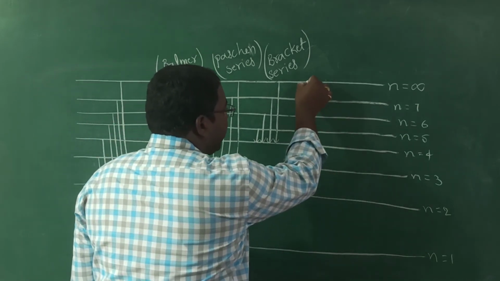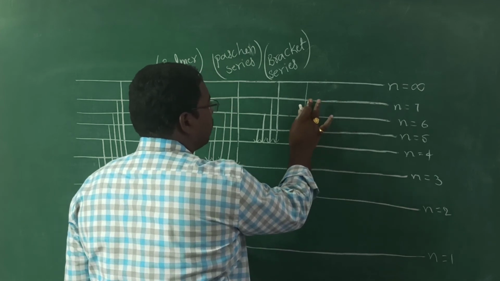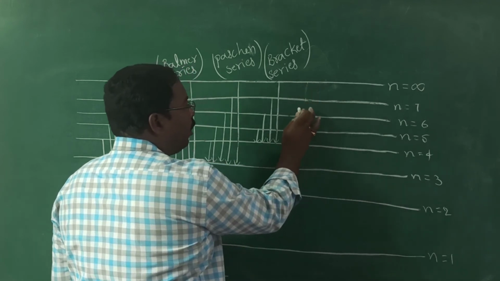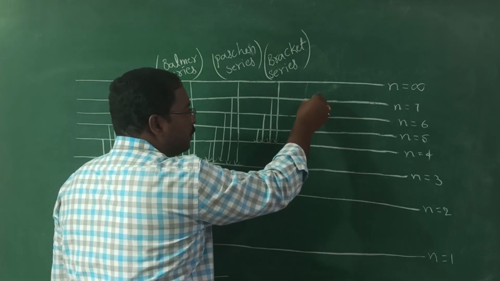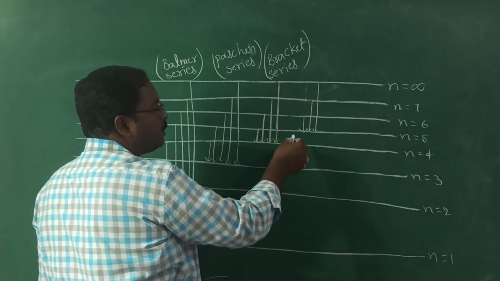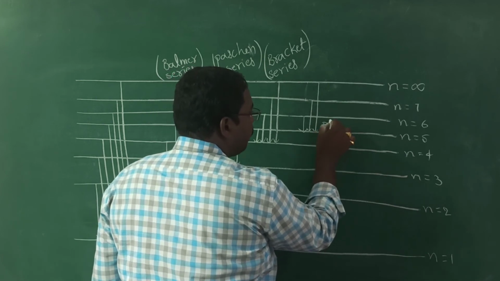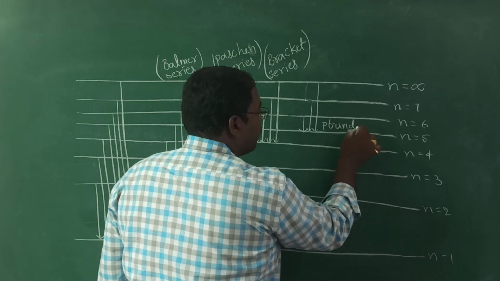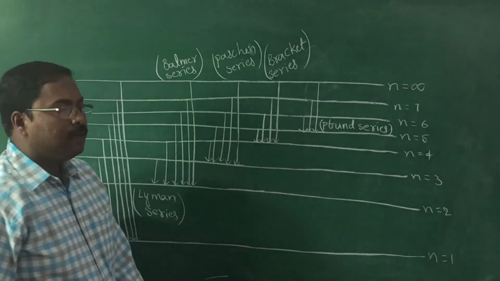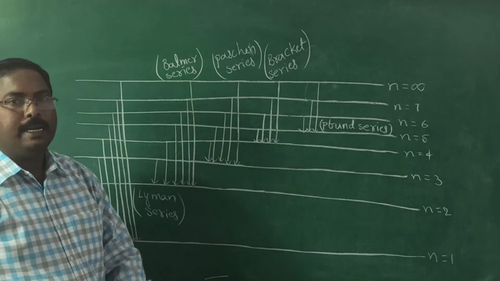If the electron jumps from any orbit to the fifth orbit, that is, from sixth to fifth, or seventh to fifth, or from infinity to the fifth, these series of lines were observed by Pfund. So these are known as the Pfund series. Okay, Lyman, Balmer, Paschen, Brackett and Pfund series.